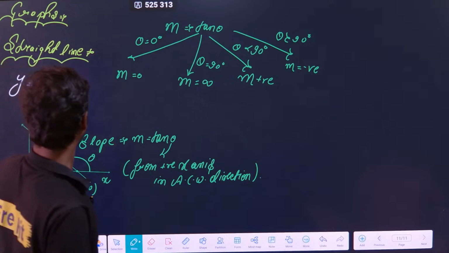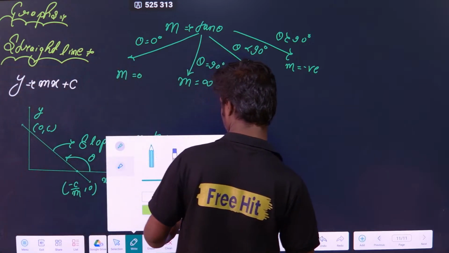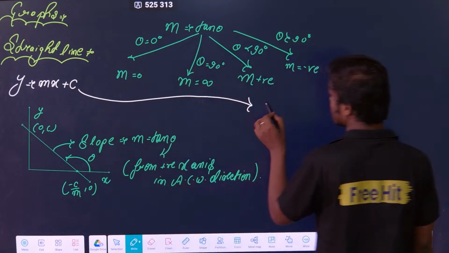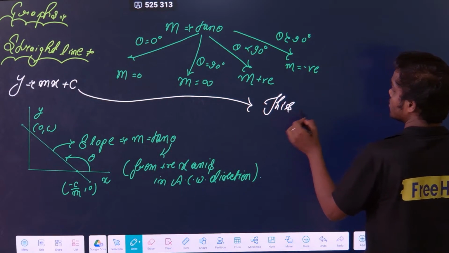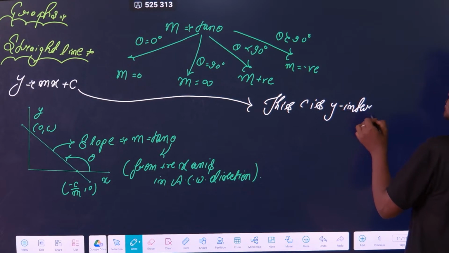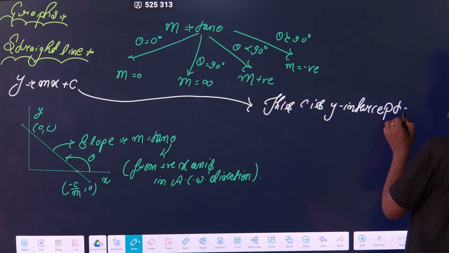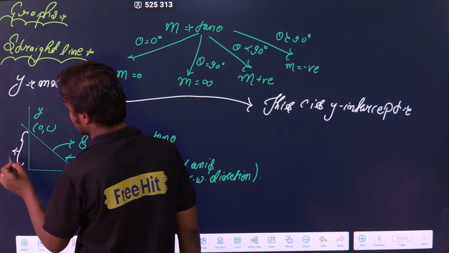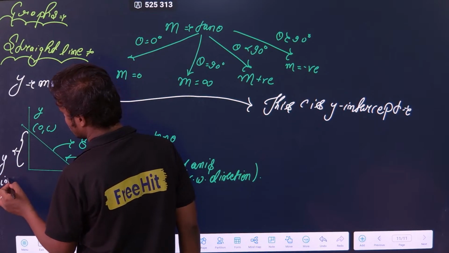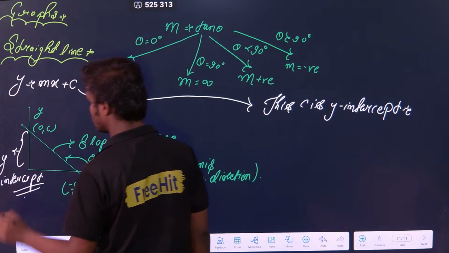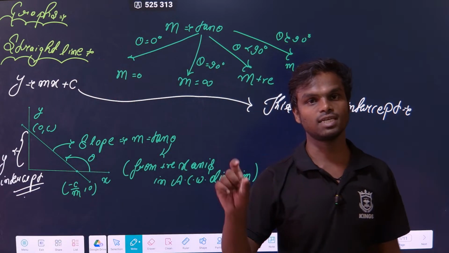Now we have discussed the slope. Now what is c here? Important thing is, sir, what is this c? This c is the y-intercept. Okay, it is called the y-intercept.